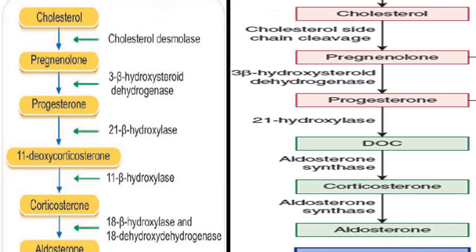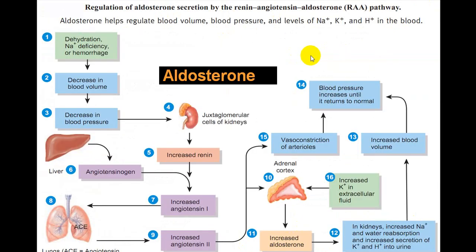So cholesterol will be converted into aldosterone, and mineralocorticoid action will be there by aldosterone. That is called mineralocorticoid activity. Aldosterone will have an effect on the distal convoluted tubule, increasing sodium and water reabsorption, and along with sodium and water reabsorption, potassium and H ions are thrown out. That will lead to increased blood volume, elevation of blood pressure, and simultaneously the potassium level will reduce, causing hypokalemia and metabolic alkalosis.